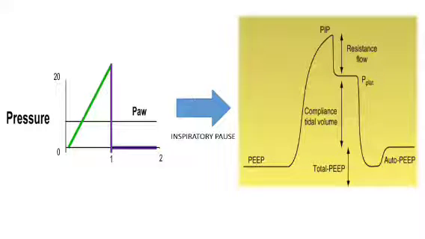So my peak inspiratory flow, as I already explained, depends upon resistance and compliance both. And plateau pressure is only dependent on compliance of the lungs, or compliance of the alveoli. So if my compliance is bad, my plateau pressure will be high, which is the case in COVID ARDS.